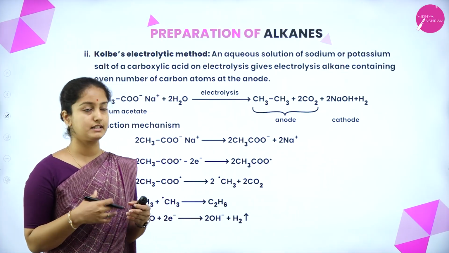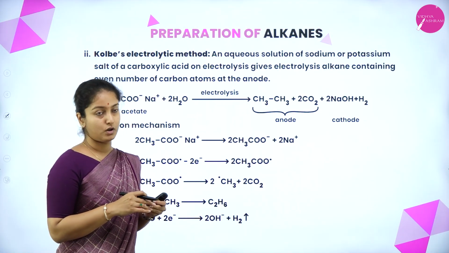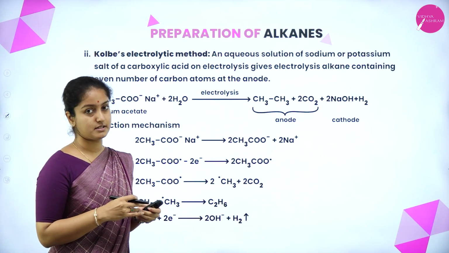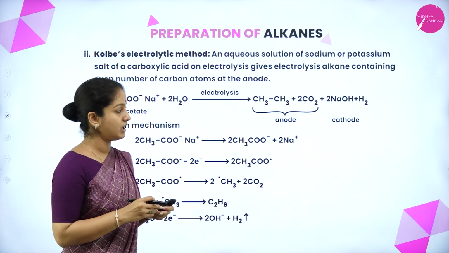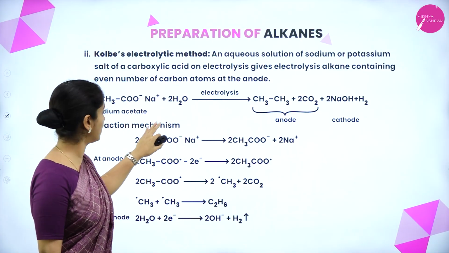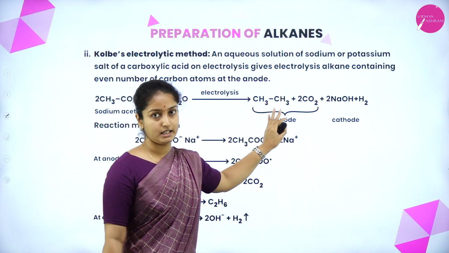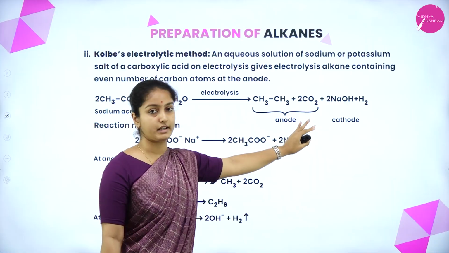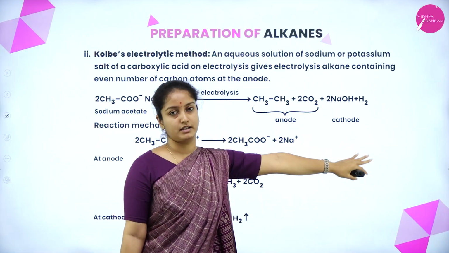Using carboxylic acid, there is one more method, that is Kolbe's electrolytic method. This process involves an aqueous solution of sodium or potassium salts of carboxylic acid, which on electrolysis gives an alkane containing an even number of carbon atoms at the anode. Taking sodium ethanoate as an example, when it undergoes electrolysis, it gives an ethane molecule at the anode, along with carbon dioxide, which also forms at the anode. During electrolysis, it also produces sodium hydroxide and hydrogen at the cathode.